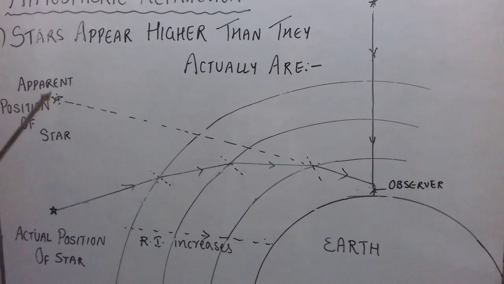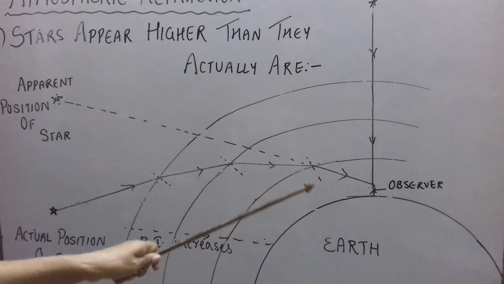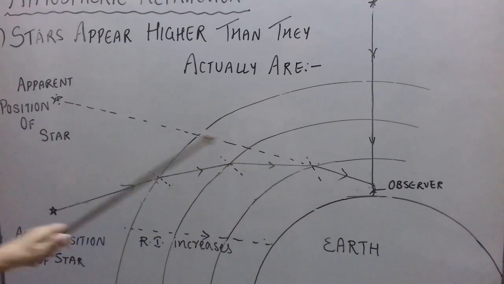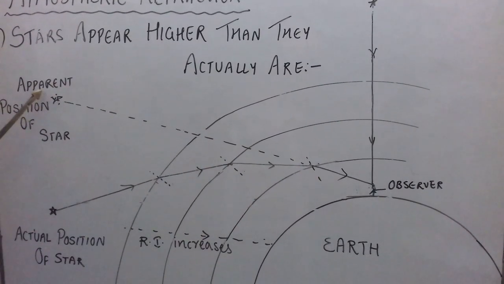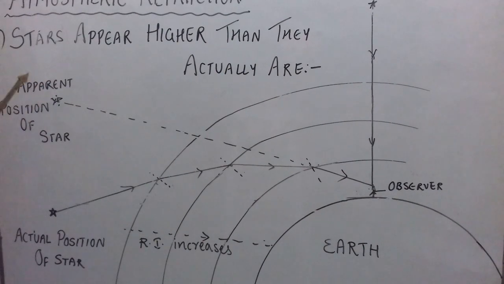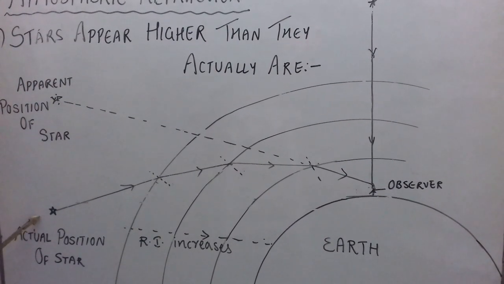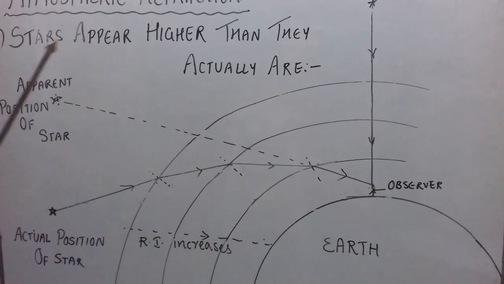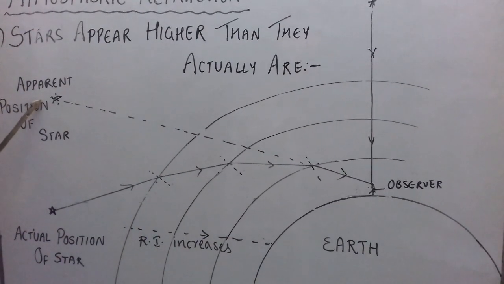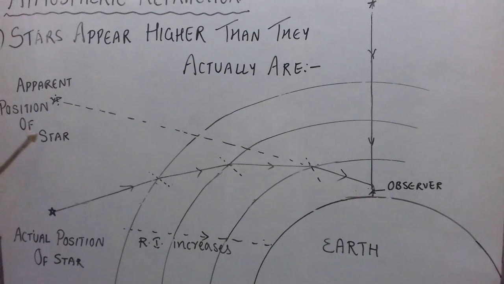So actually when the observer sees the light, for him the light appears to be coming from here. It means he sees the star here, not here. This is the actual position of the star, but for the observer he sees the star at this position. So this is the apparent position of the star.